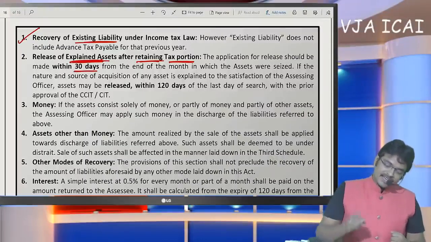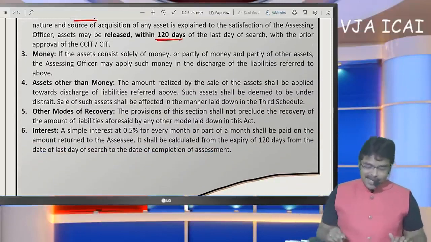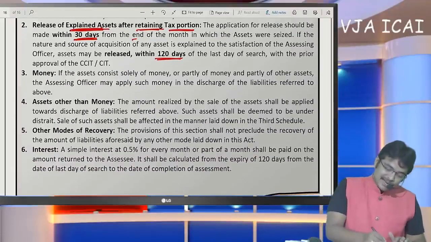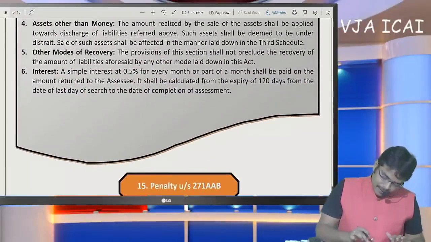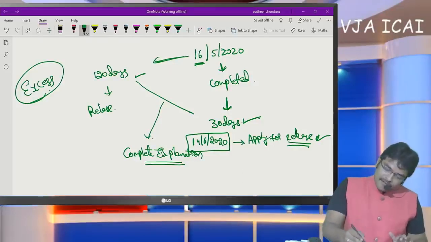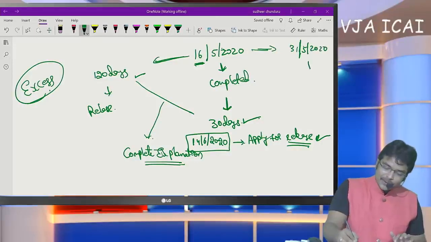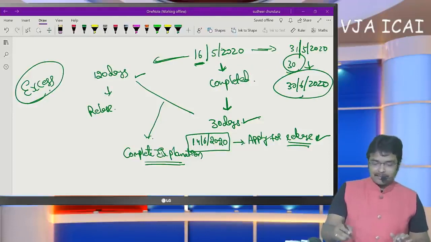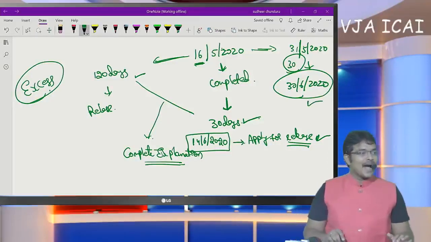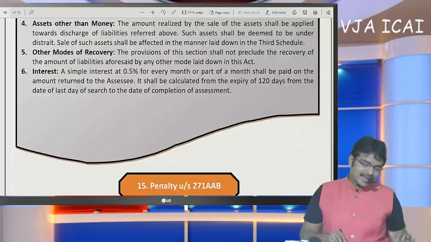Here the thing specified is within 30 days. If the SSE is going to apply, then within 120 days they are going to release. Generally this 30 days is to be interpreted from the end of the month. That means in my example, if we continue, application can be made from this month ending, that means 31st May 2020, to 30 days. That means up to 30th June 2020 you have time. This 30 days limit is to be counted from the end of the month. If by 30th June we apply for release of the assets, then the department releases the asset within 120 days is the conclusion.